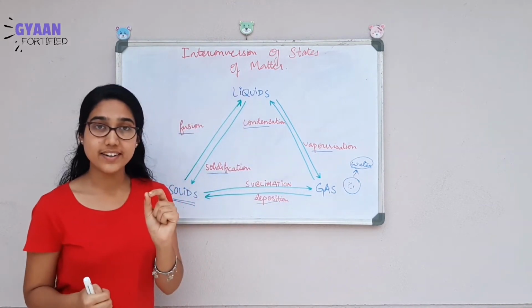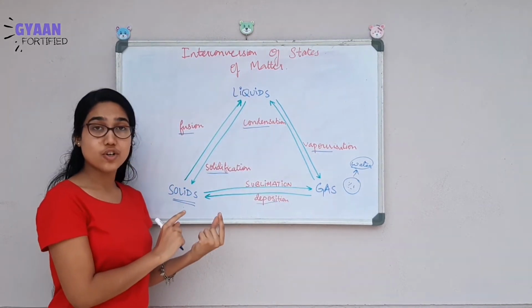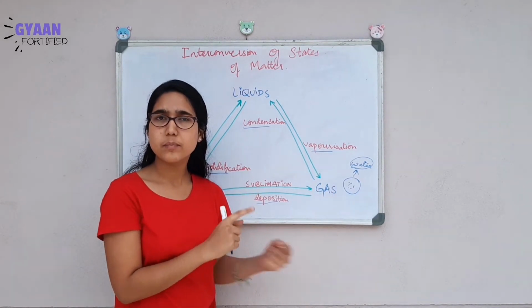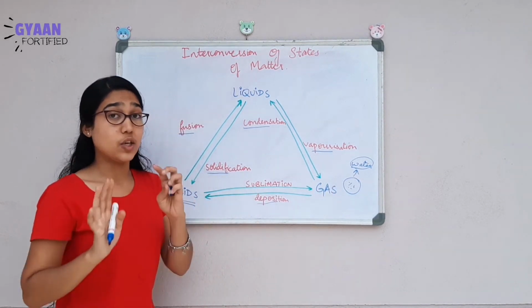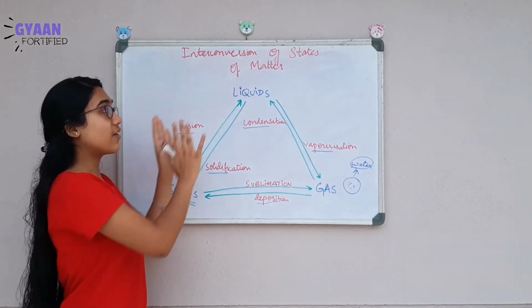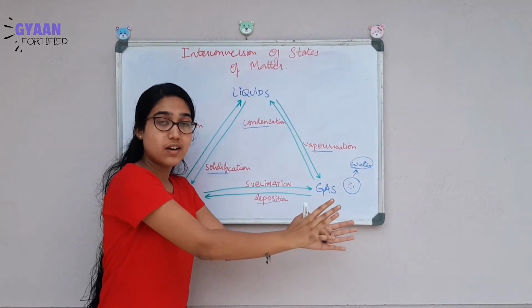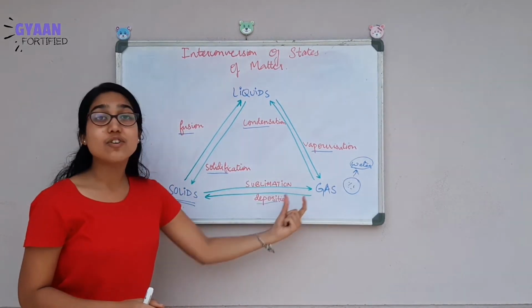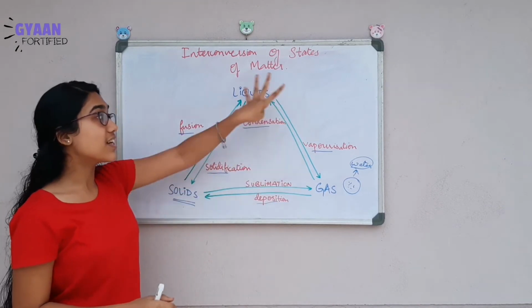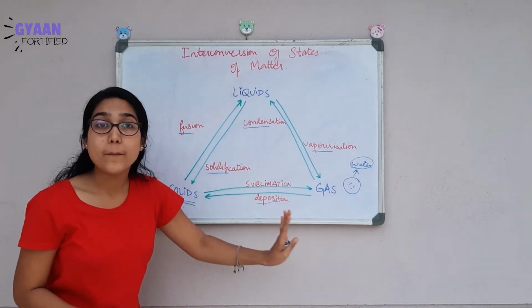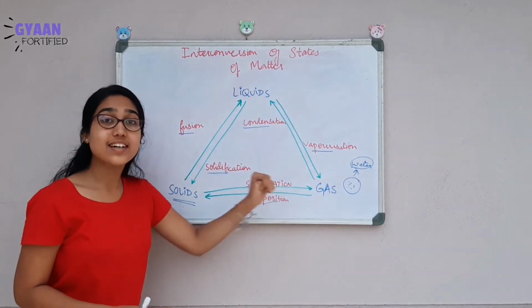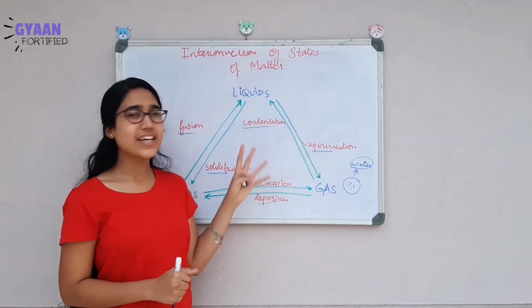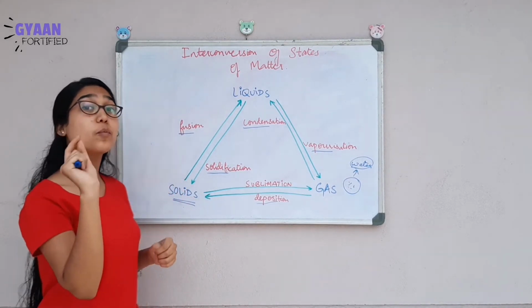Sublimation is defined as the direct conversion of solid state of matter to gaseous form. Means what? See, usually solid gets converted to liquid and then to gas. But sublimation is a special process where the direct conversion is happening. Means there is no liquid state in the process. So that direct conversion is called sublimation. Shall we study this process with examples? It will be more clear to you.